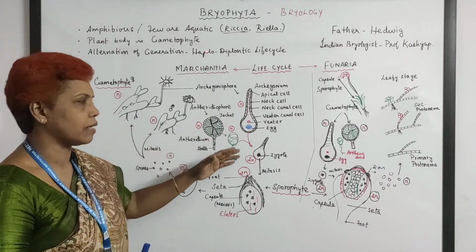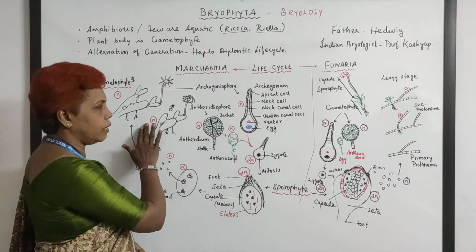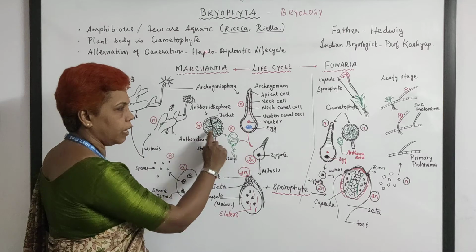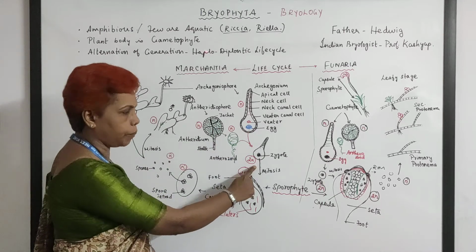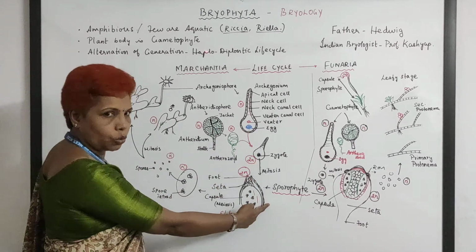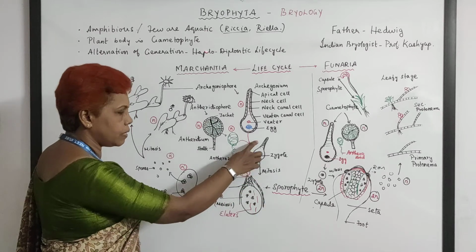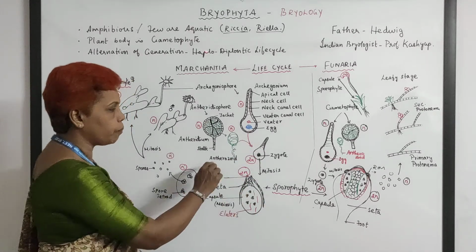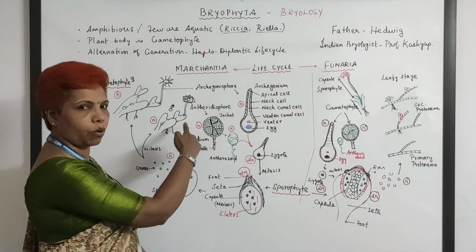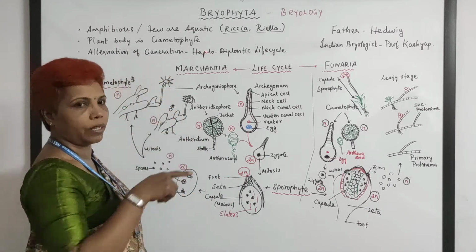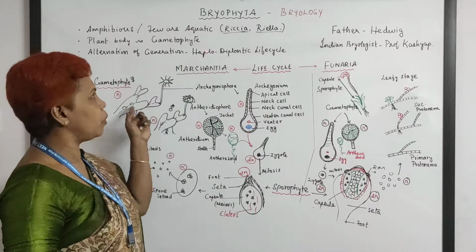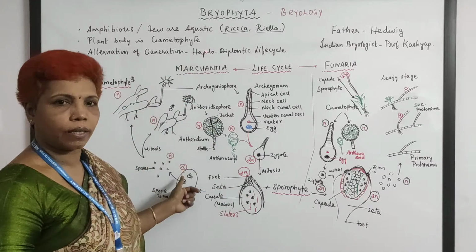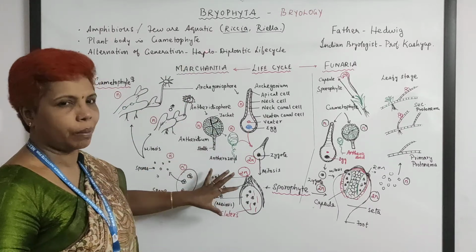And see here, this is N, this is N, this is N, but they both unite to form 2N. This is 2N and this is 2N, diploid, and this phase is the sporophytic phase with diploid, alternating with haploid. Alternation of generation, and haplodiplontic life cycle. And this is the primitive type.